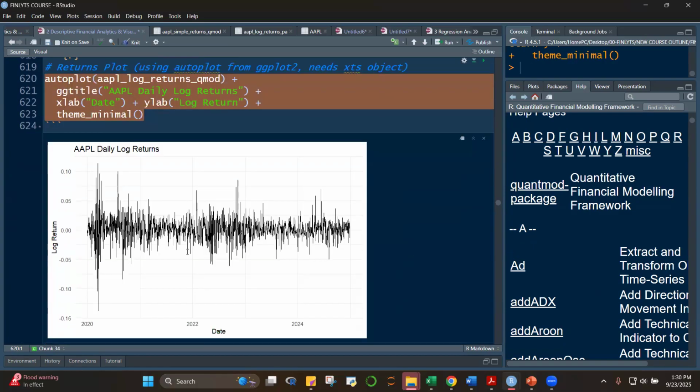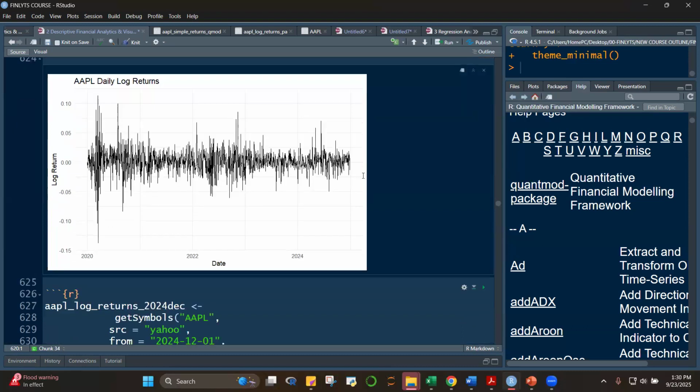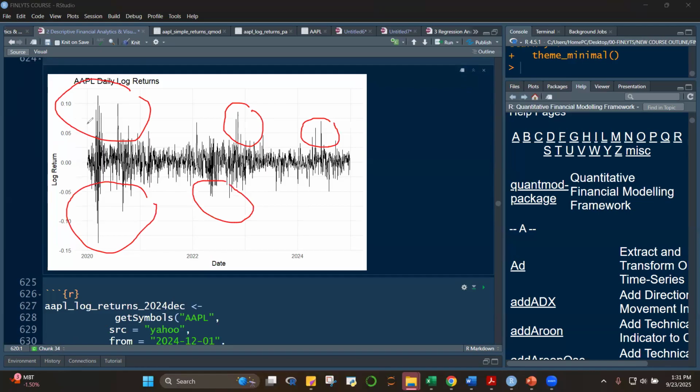And we can see, class, the returns. This is the returns. And when we go to time series analysis, class, we're going to learn some things about this. We'll notice that this time series displays certain behavior. We have here some seemingly irregular spikes, and this is what we call, class, volatility clustering.